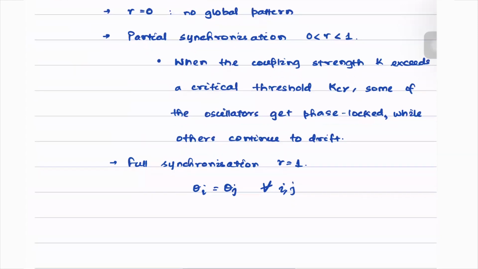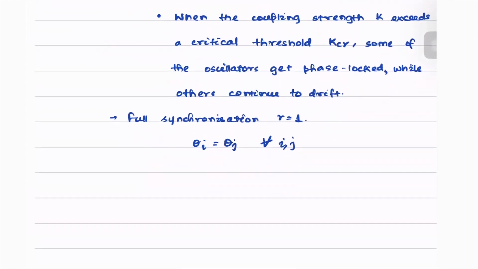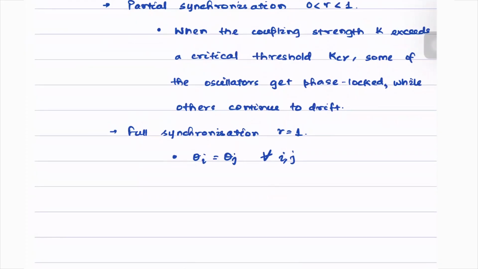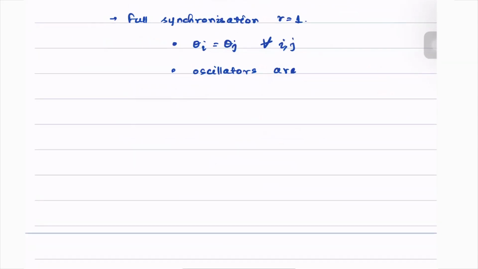Meaning the oscillators are perfectly coherent and move as one.